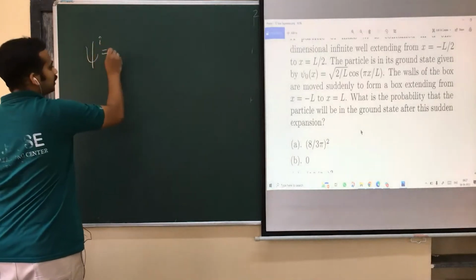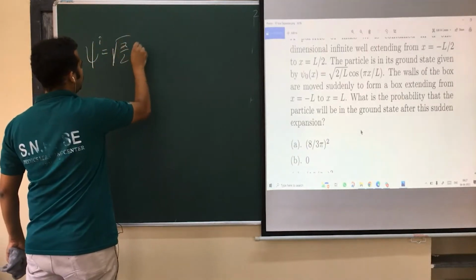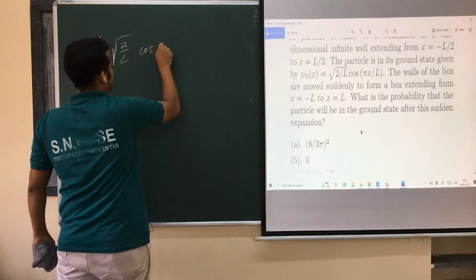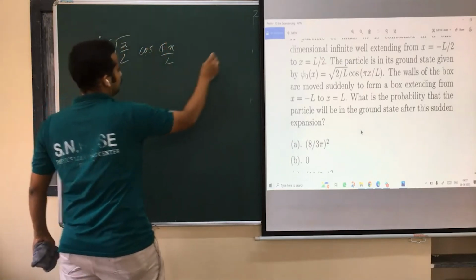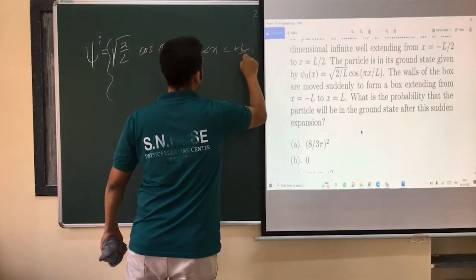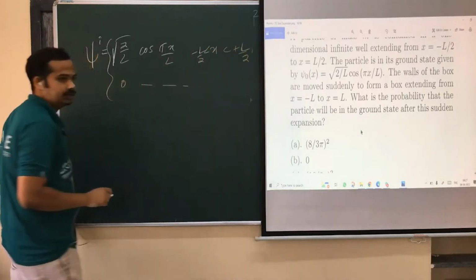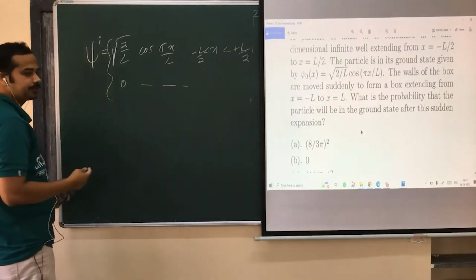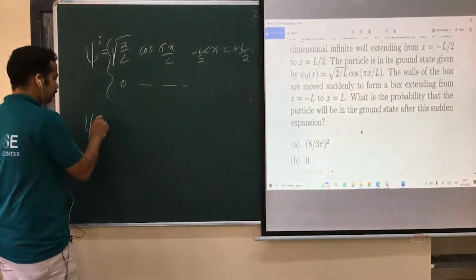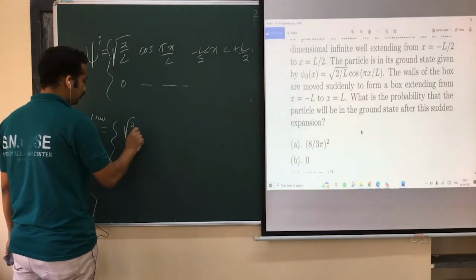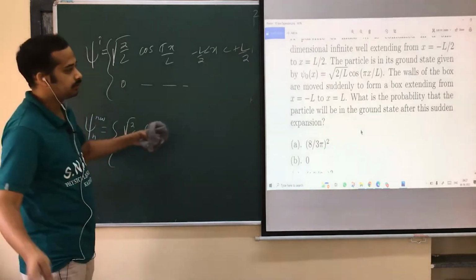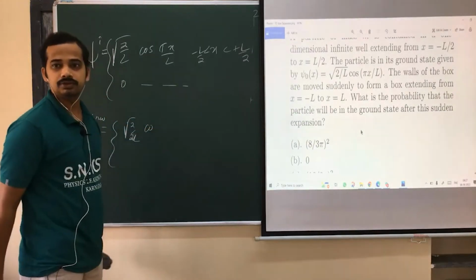The initial state, let me write the initial state. That's equal to root of 2 by L cos pi x by L. Am I right? I better write like this when x is between minus L by 2 to plus L by 2, and 0 otherwise. That's the initial state. So now the box is expanded. Your new state will be root of 2 by 2L. Am I right? The length of the box is minus L to plus L, so the length of the box is 2L now.